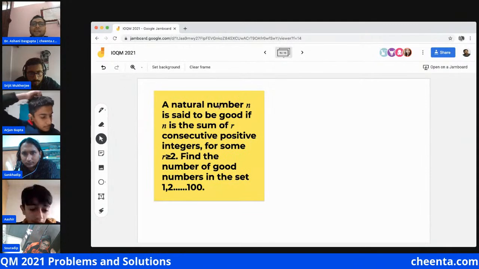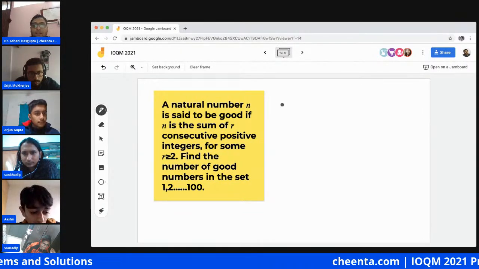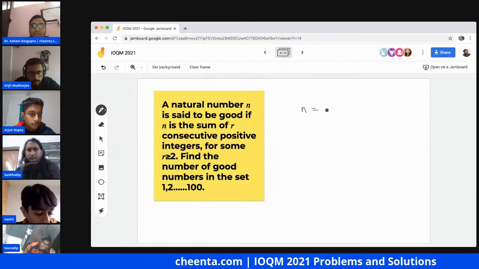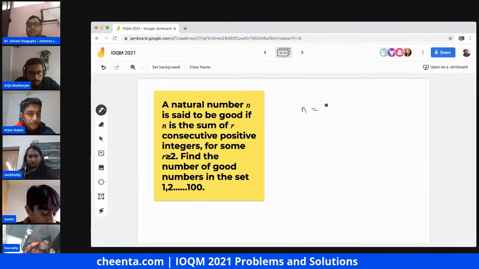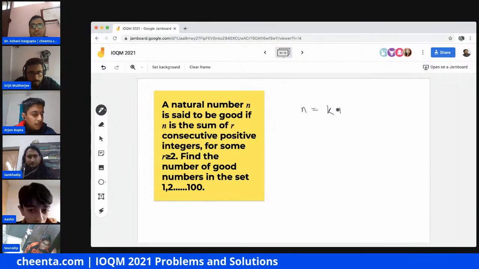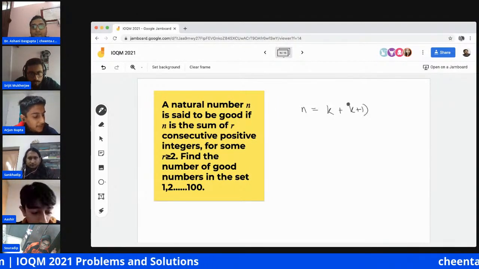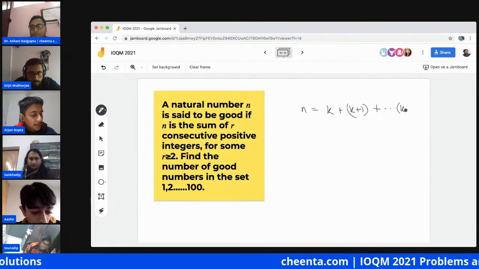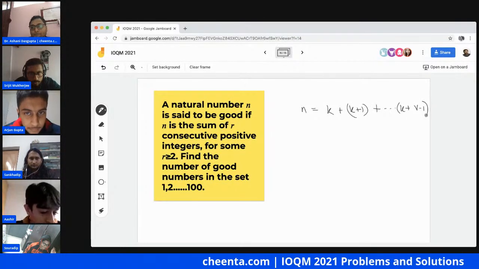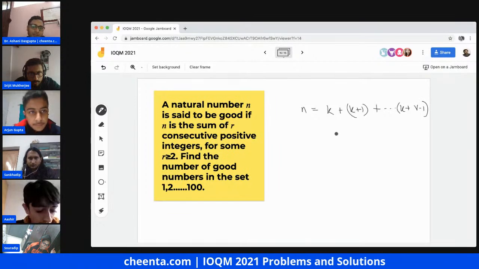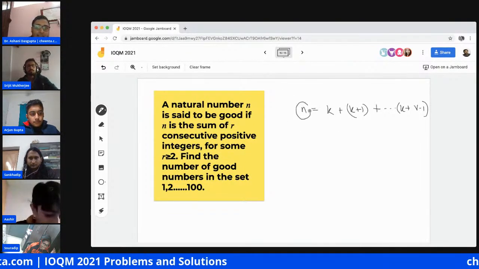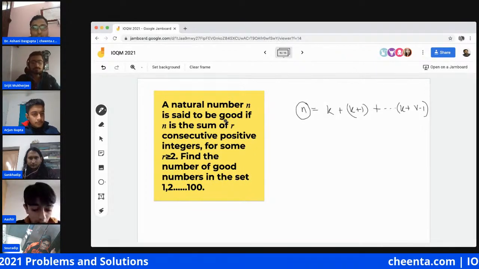So let's look at this one. So n is equal to, if k is the first one of them, then we get the simplified form as n is equal to 2k plus r minus 1 into r by 2. Okay, so just to make sure what we are looking at, a natural number n is said to be good